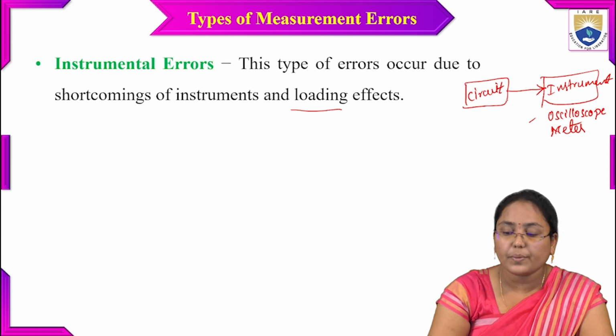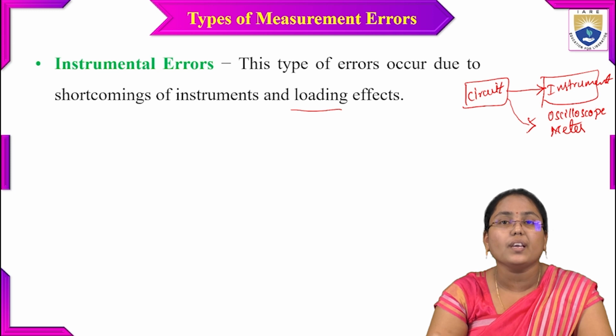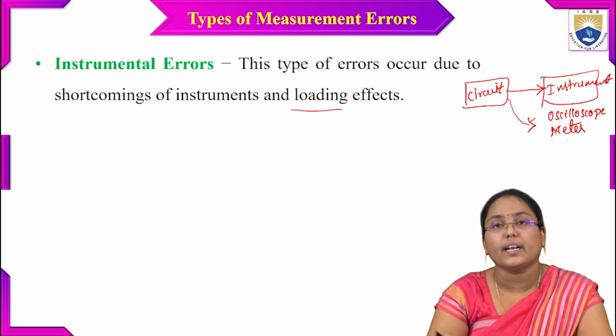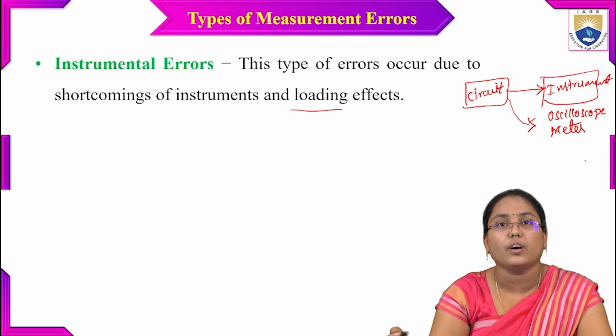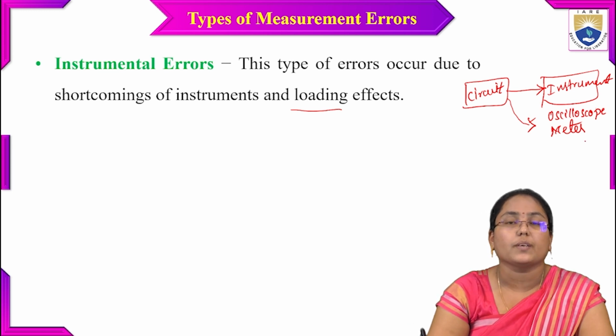Whenever it comes to the instrument, it might give some loading effect, that is, some extra burden to this particular oscilloscope or meter. Actually this meter has its own principle of operation.